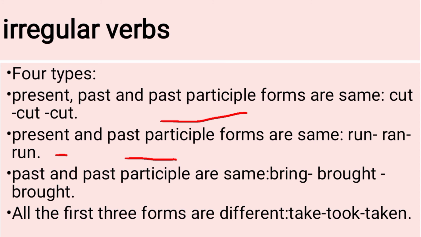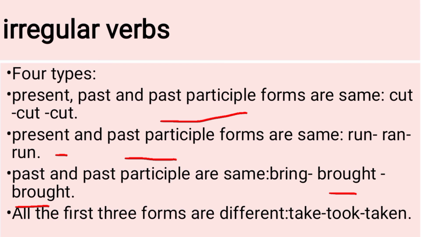And in the third case, when past and past participle, meaning the second and third forms of the verb, are the same. For example, bring, brought, brought. In this example, the second and third forms are the same. So this is also another type of irregular verb.